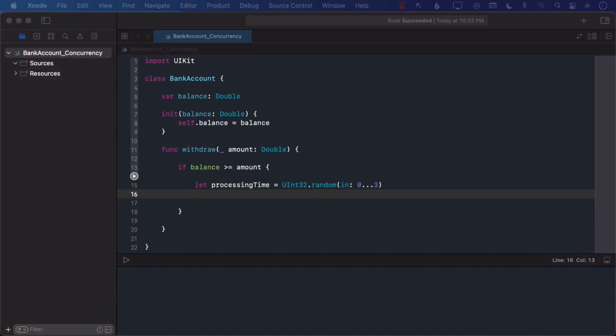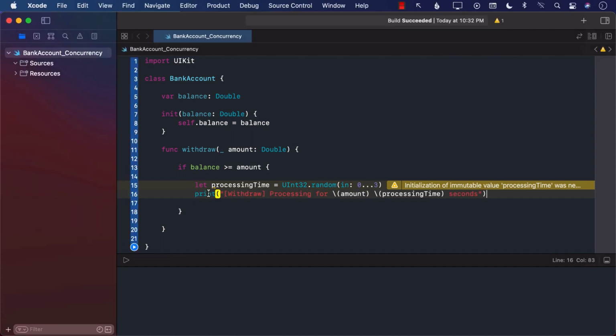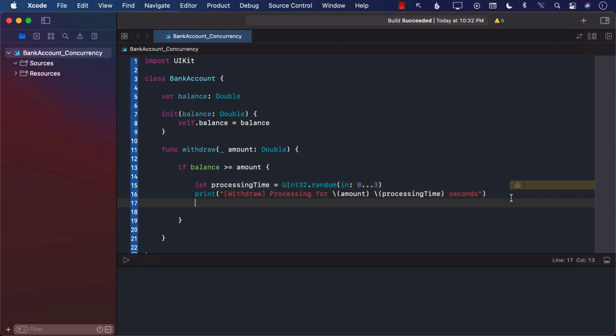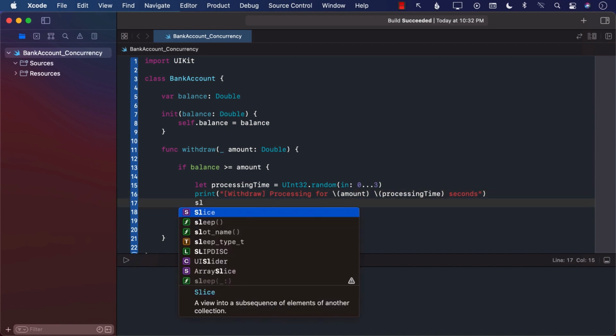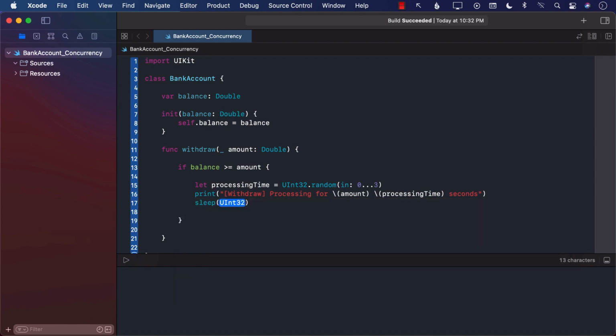Let's also print something over here so that we know what the withdraw is processing, what the amount is, and what the processing time is. And now we can pass it to sleep. This means that it's going to sleep or delay for that amount of time, which can be 0, 1, 2, 3.